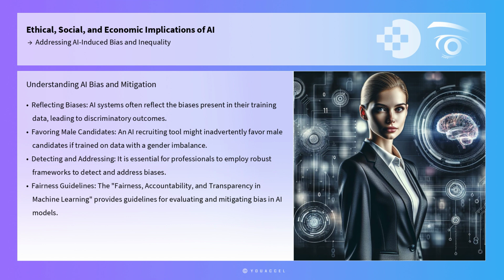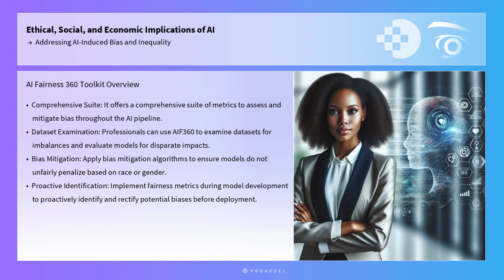One such framework is the Fairness, Accountability, and Transparency in Machine Learning, which provides guidelines for evaluating and mitigating bias in AI models. A practical tool for addressing bias is the AI Fairness 360 Toolkit, an open-source library developed by IBM. It offers a comprehensive suite of metrics to assess and mitigate bias throughout the AI pipeline. Professionals can use AIF360 to examine datasets for imbalances, evaluate models for disparate impacts, and apply bias mitigation algorithms.